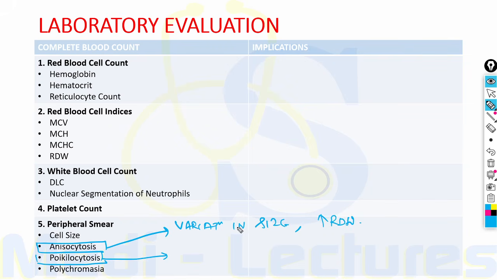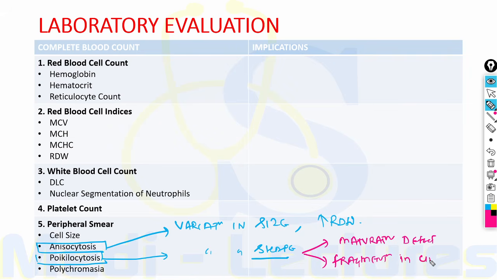On the other hand, poikilocytosis is the variation in shape. This variation in shape can either be due to maturation defect of RBC at the level of bone marrow, or there can be fragmentation of RBC in the circulation.